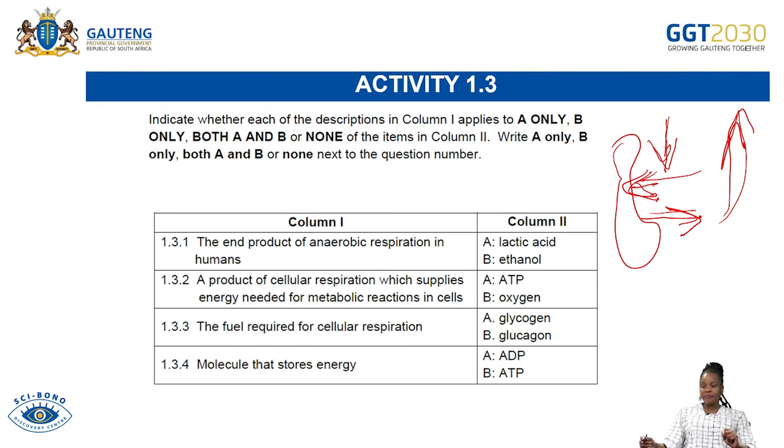Going back to the questions on activity 1.3, the end product of anaerobic respiration in humans will be lactic acid. A product of cellular respiration which supplies energy needed for metabolic reactions in cells will be your ATP. The fuel required for cellular respiration, neither of the two. It is not glycogen, it is also not glucagon. The molecule that stores energy will be your ATP.